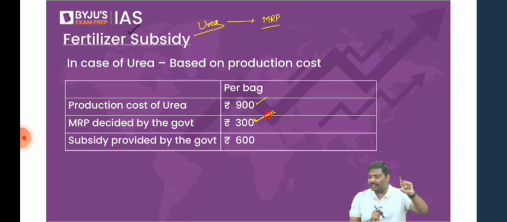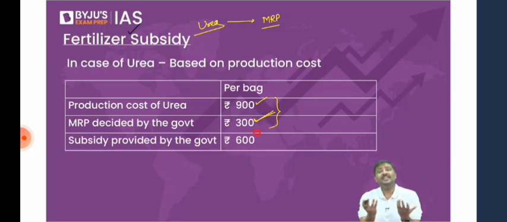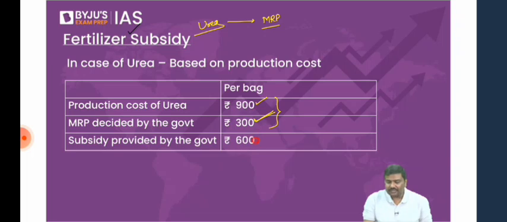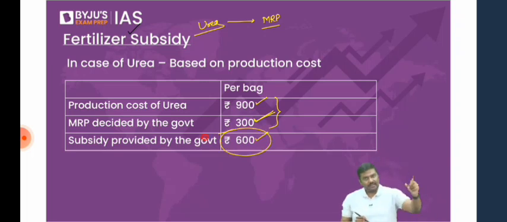Now you will ask the government, right, sir, what about 600 rupees? I want to sell it at 900. You are asking me to sell it at 300. What about 600? The government will tell you, I will give you this 600 rupees. The government will provide this 600 rupees to the manufacturer. This is how in case of urea, subsidies are decided. Subsidies are provided by the government.